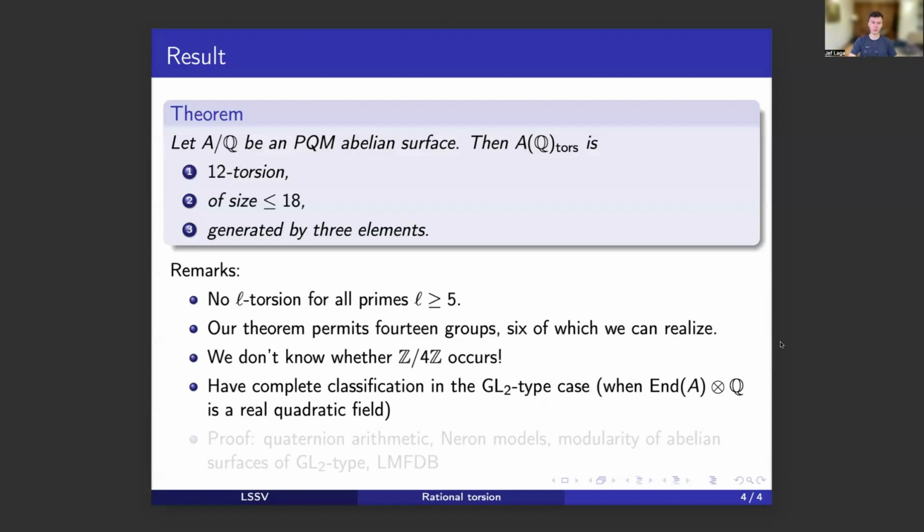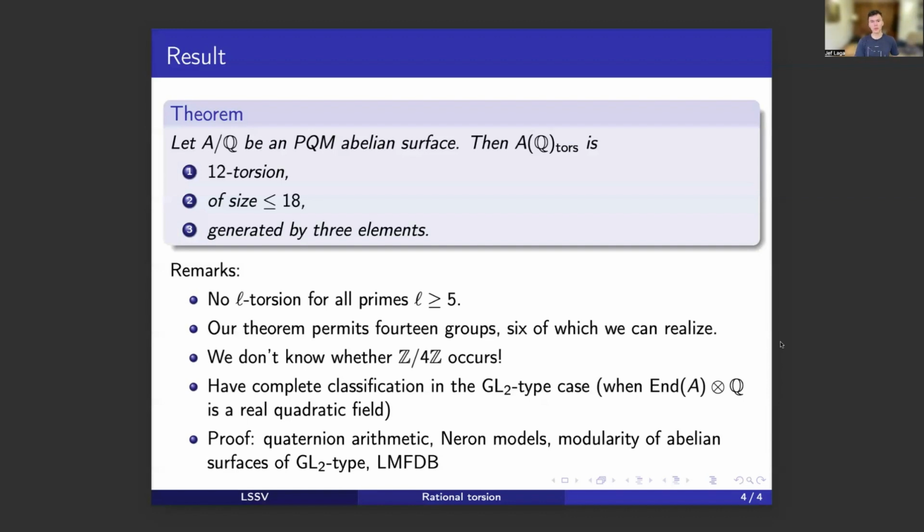And let me say one line about the proof, or the ingredients that go into the proof. The proof is a combination of algebra, arithmetic, and algorithms. The algebra part is the quaternion arithmetic that comes into play. So these are explicit calculations in orders in quaternion algebras. And these are more difficult than, say, analogous calculations in fields because quaternion algebras are non-commutative.